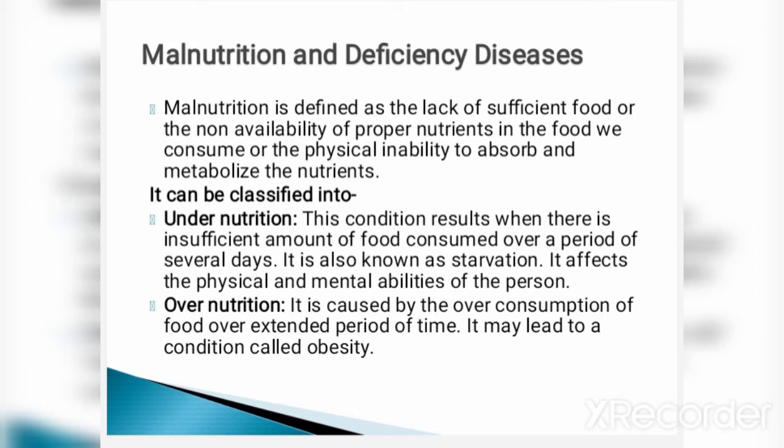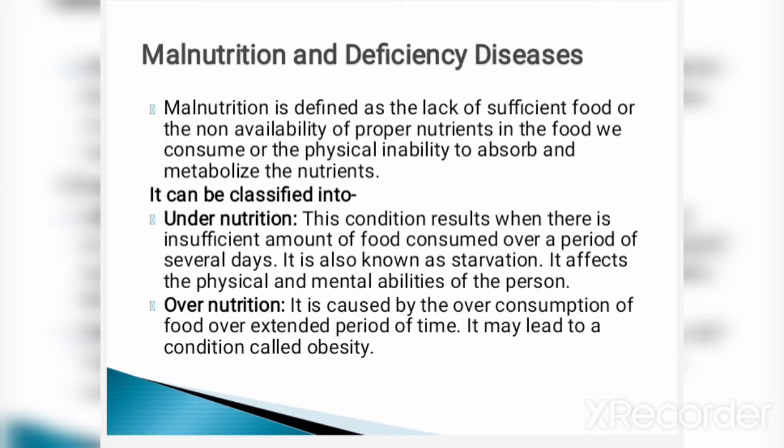Malnutrition is defined as the lack of sufficient food or the non-availability of proper nutrients in the food we consume, or the physical inability to absorb and metabolize the nutrients. It can be classified into two: undernutrition and overnutrition.